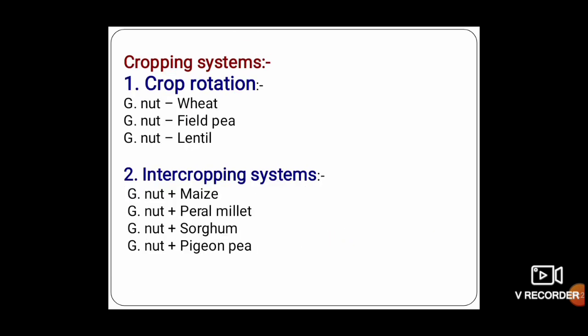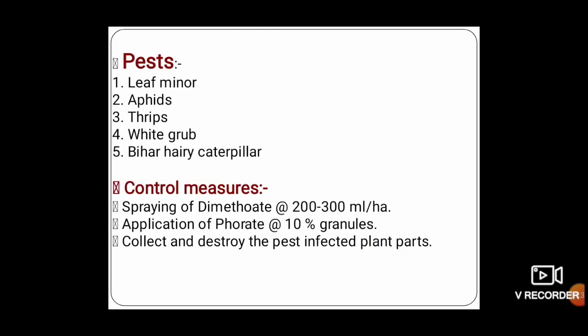Next one is cropping system. In that, crop rotation of groundnut is carried out with wheat, field pea or lentil. And in case of intercropping, groundnut is intercropped with maize, pearl millet, sorghum and pigeon pea.